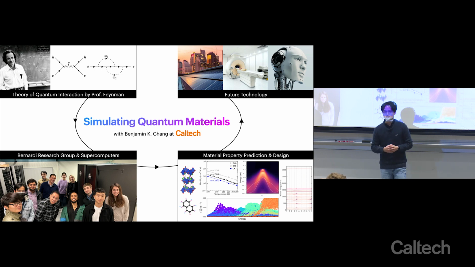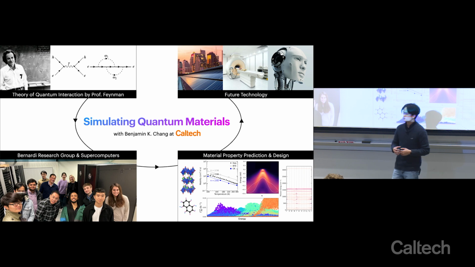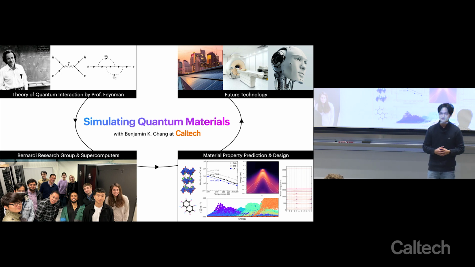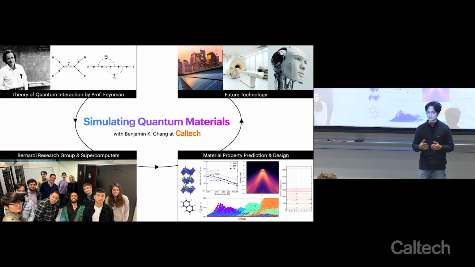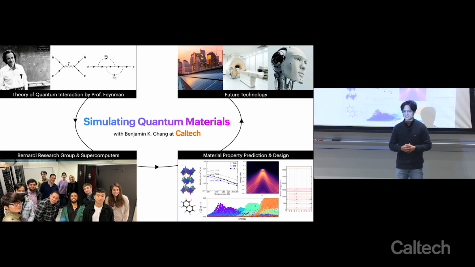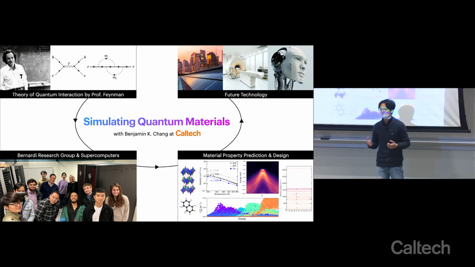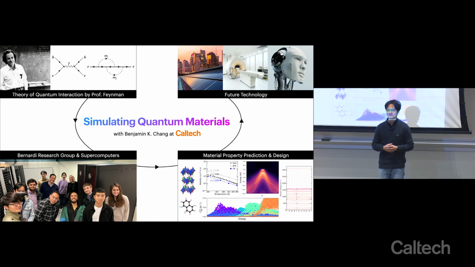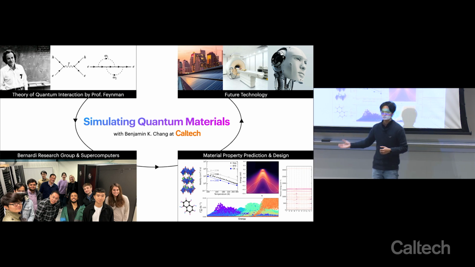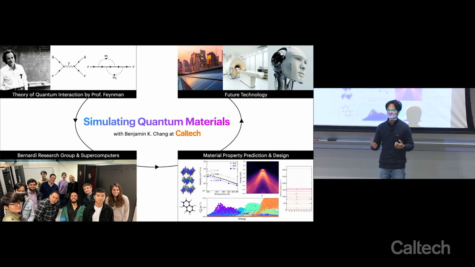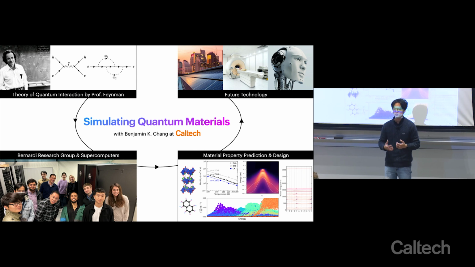To simulate quantum materials, we first solve the Schrodinger equation for each quantum particle, and then we calculate the equation that describes each interaction diagram. Finally, we sum up as many diagrams as we can to make accurate predictions of the quantum material properties. Since we are investigating real materials, there can be millions of particles and so millions of equations to solve. This is why we use supercomputers to run our calculations, where we leverage many CPU and GPU cores to accelerate our calculations.